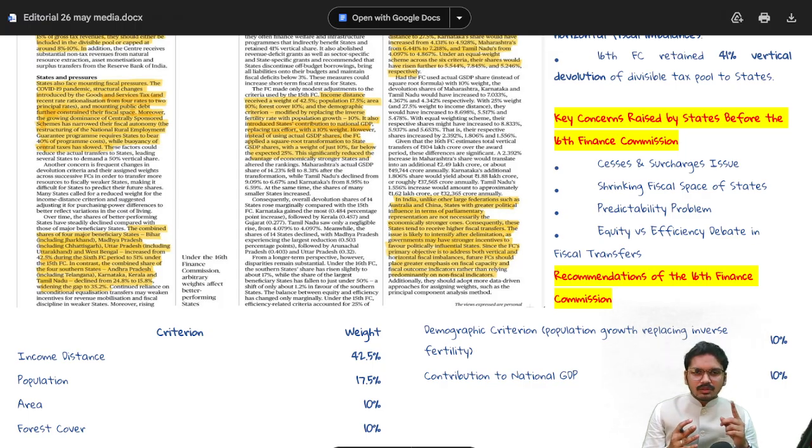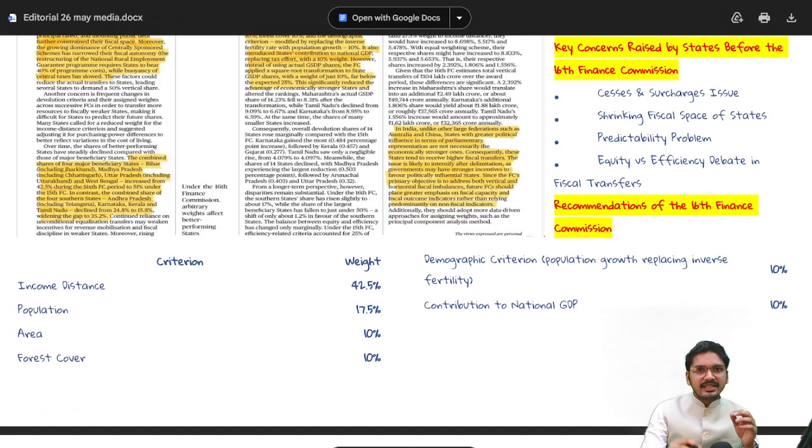whether it should praise or give rewards to efficiency, to region A, or it should give reward to equity, giving more emphasis to region B as it is lagging behind. So this is the main debate. So to better understand the debate, let's see the criteria upon which the 16th Finance Commission has given its recommendation.